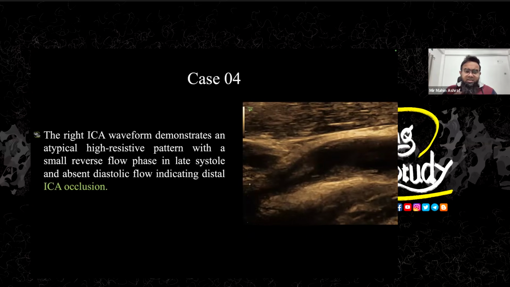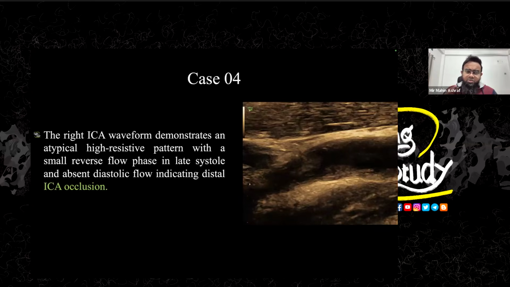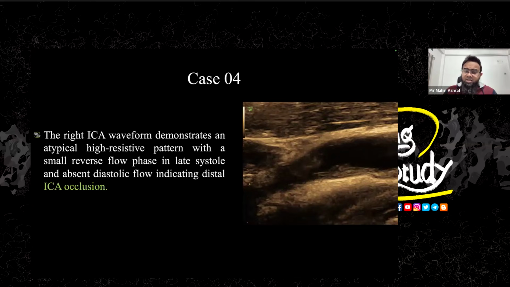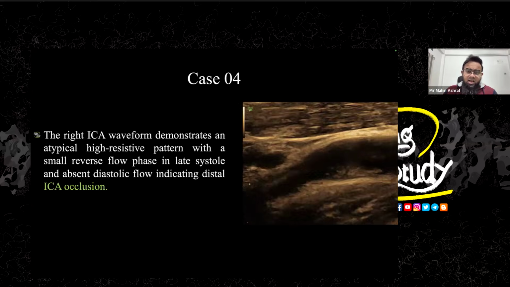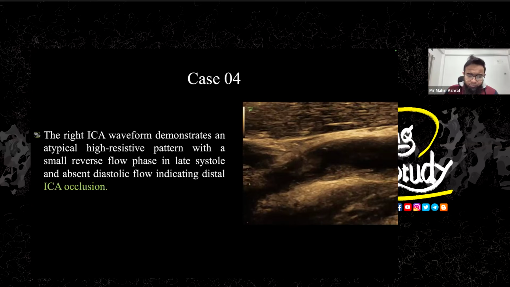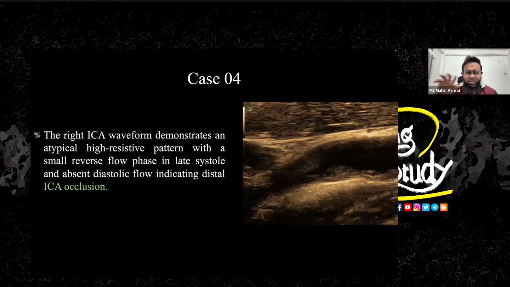The right internal carotid artery waveform demonstrates an atypical high resistive pattern with a small reverse flow phase in late systole and absent diastolic flow indicating distal ICA occlusion. Okay, so this is the case of internal carotid artery occlusion along with other features.